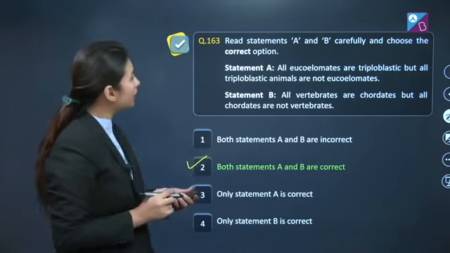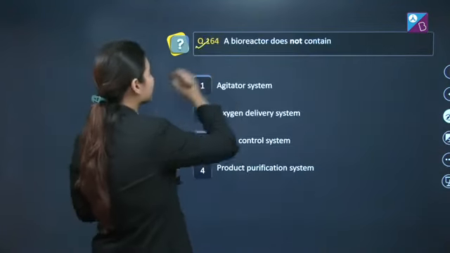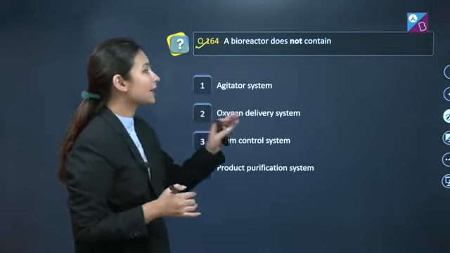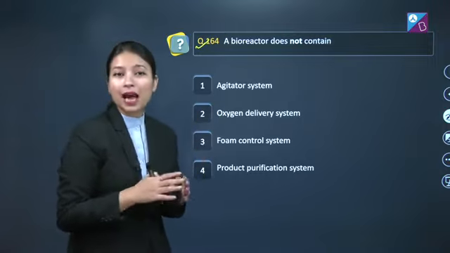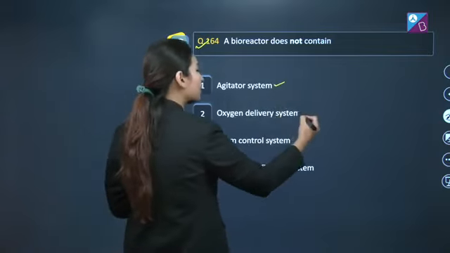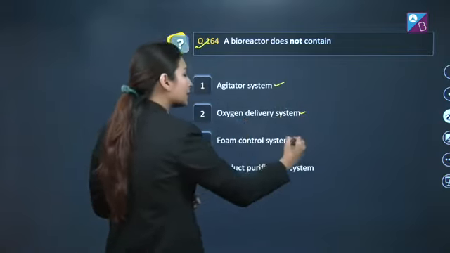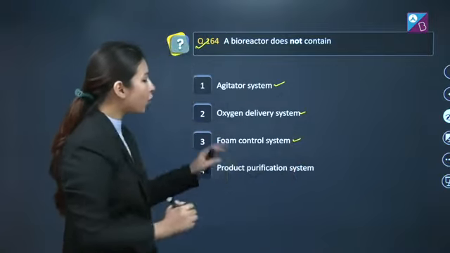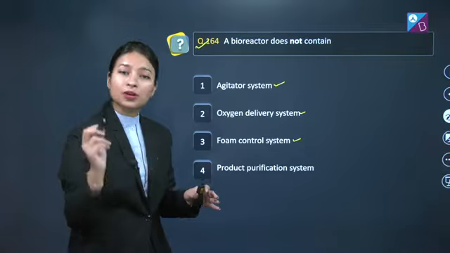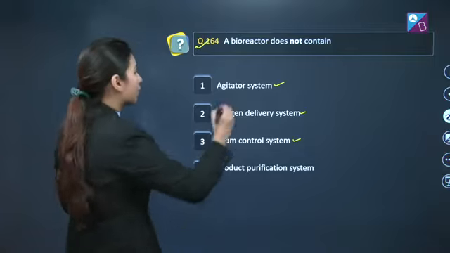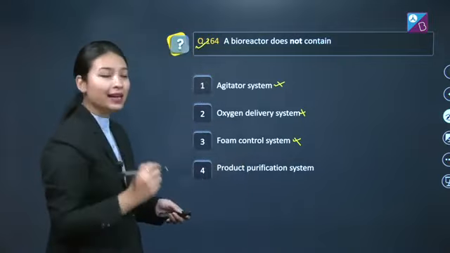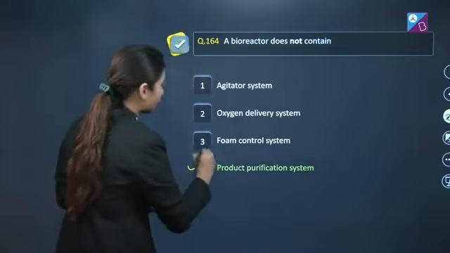Let's move on to the next question, question number 164, which states: a bioreactor does not contain. So students, a bioreactor does contain an agitator system, oxygen delivery system, and foam control system, but it does not possess a product purification system, as it is part of downstream processing. So options 1, 2 and 3 are incorrect, and our correct answer here is option number 4.